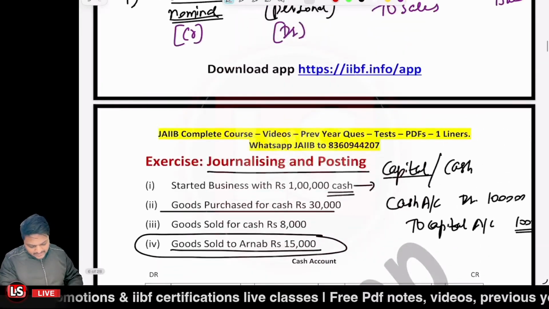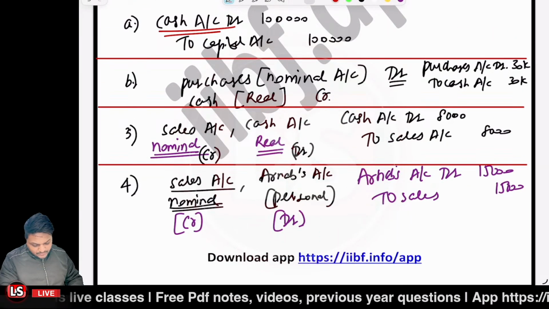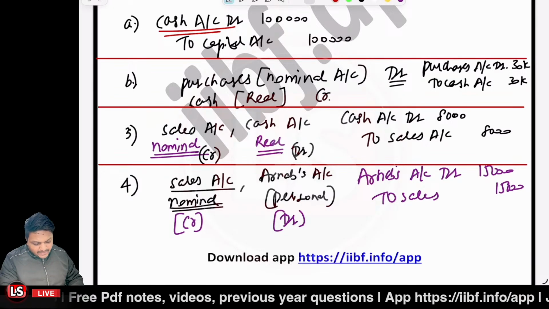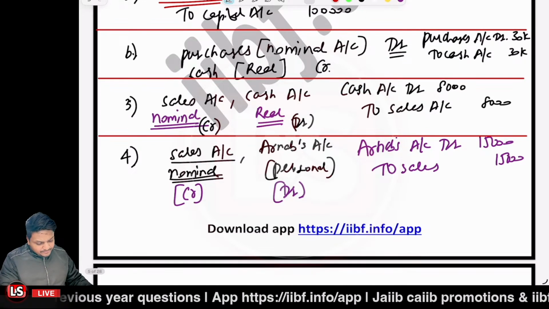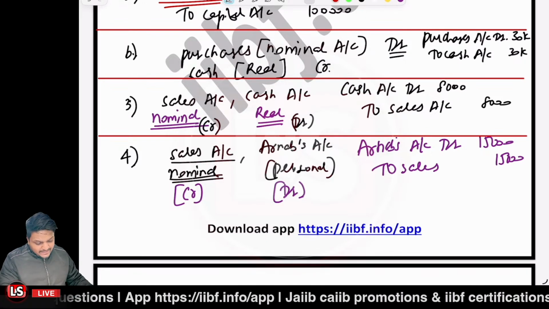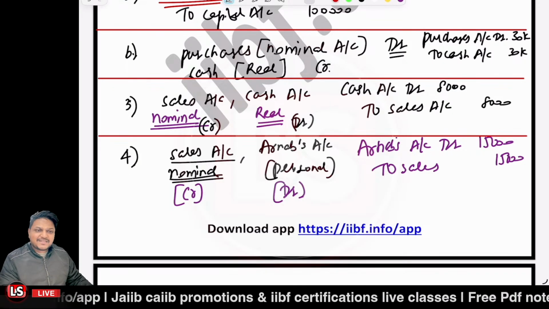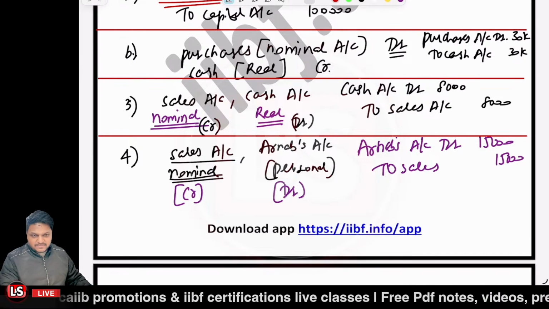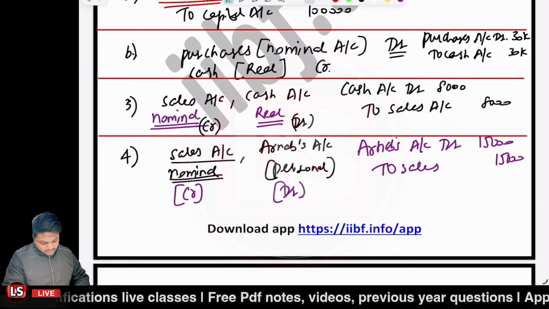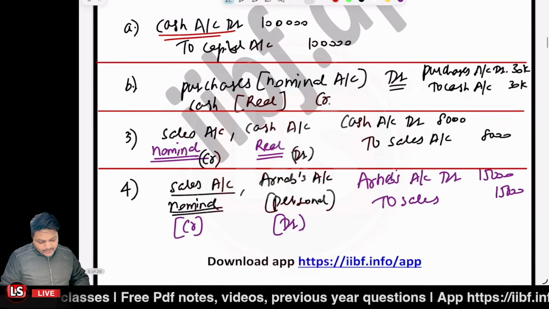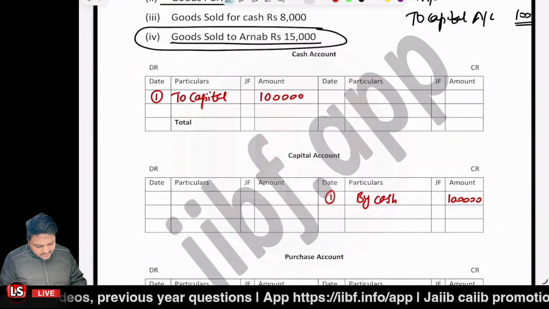Is that clear? The second entry, purchases account and the cash account. So the two sides are to be written, right? So we'll be having the cash account again, and it will be saying by purchases. How will you be mentioning it? It will be by purchases. So you have to mention that amount, right? So the second entry is related to the purchases made. So in the cash account, we'll be having by purchases.